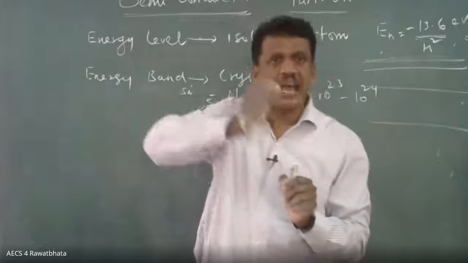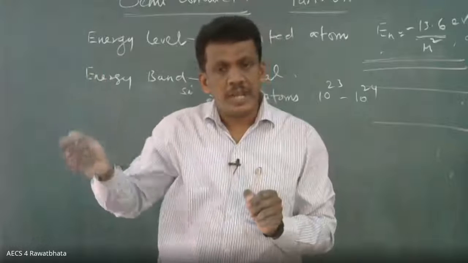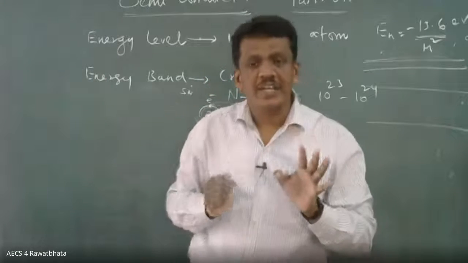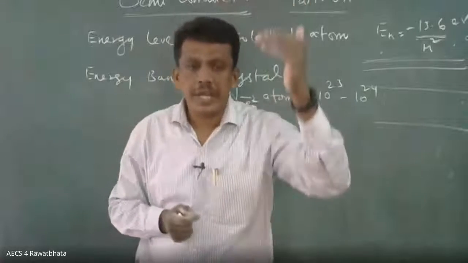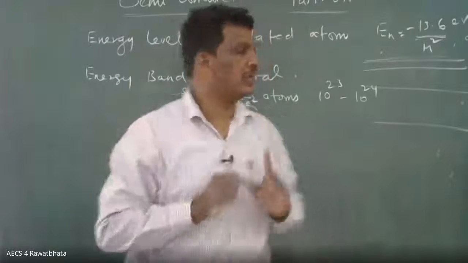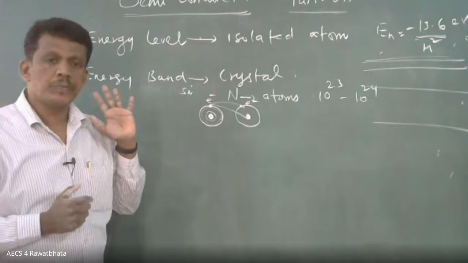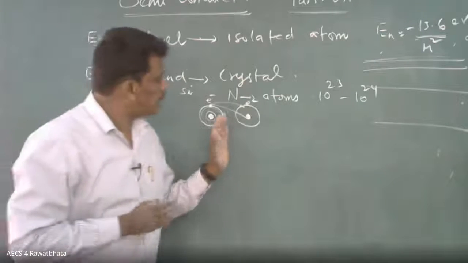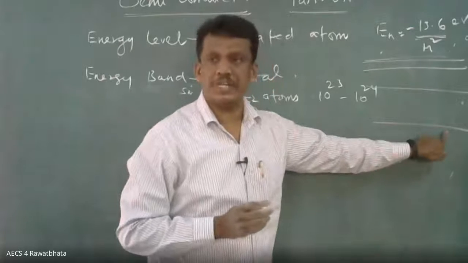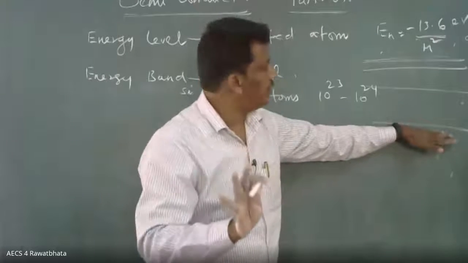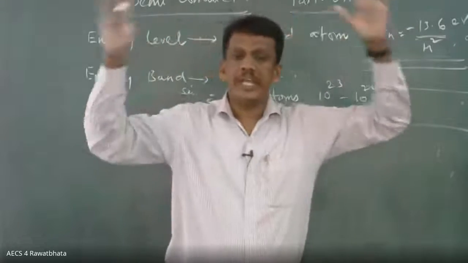When this electron is having interaction with the neighboring electrons and neighboring nucleus, what will happen? The energy changes. The energy may go up or the energy may go down. Very important. Due to interaction, in the innermost orbit you may not have any difference. But if you go to the second, third, and higher orbits, you can have many interactions.